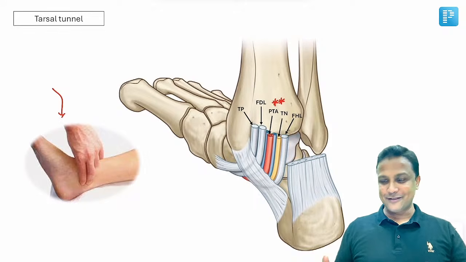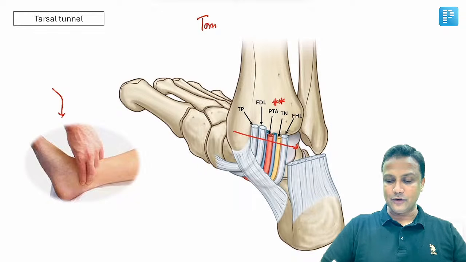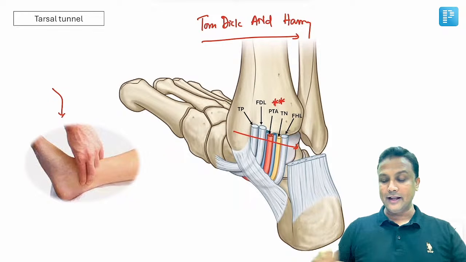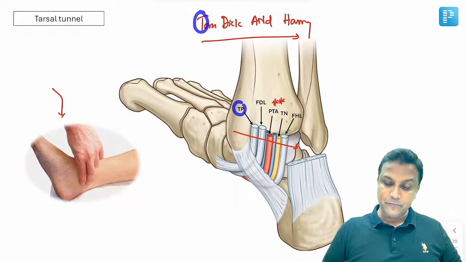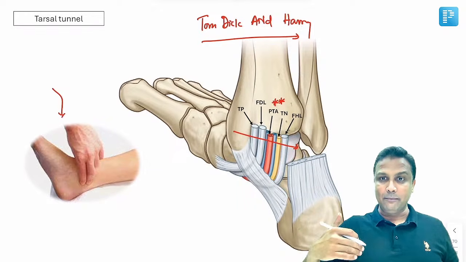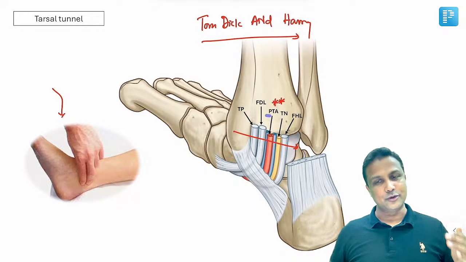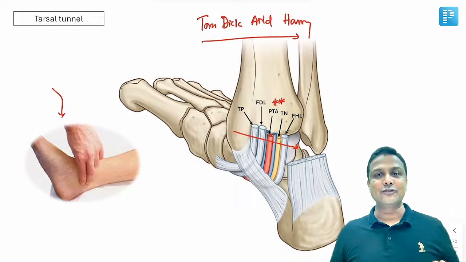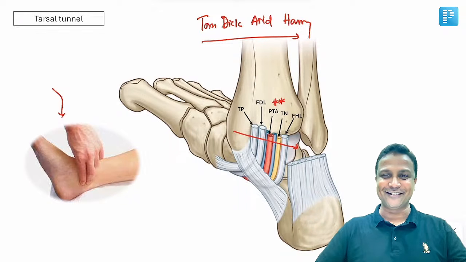And if you are done with all the structures, you have to remember them in order also, sir. Order में याद रखने के लिए एक mnemonic होता है, वो mnemonic है Tom, Dick and Harry. So अगर आप ये mnemonic याद रखोगे, सारे structures आपको order में याद रहेंगे, Tom, Dick and Harry. ठीक है? In Tom, Dick and Harry, T stands for tibialis posterior. And then D stands for, of course, digitorum, and it has to be flexor, coming from the posterior compartment, flexor digitorum longus. And in 'and', if you observe, first A is artery. Which artery? Posterior tibial artery. And N is nerve. Nerve stands for tibial nerve. And finally H here, hallucis. So they are arranged in the order of Tom, Dick and Harry. ऐसे याद रख लीजिए, ठीक है?